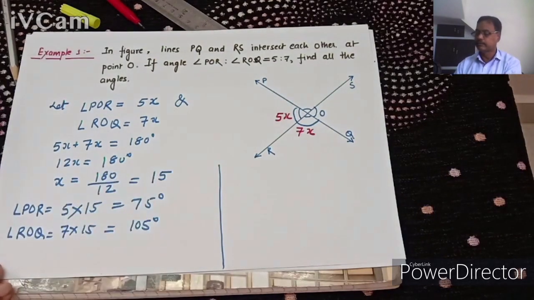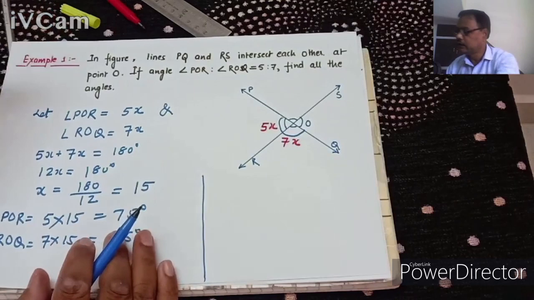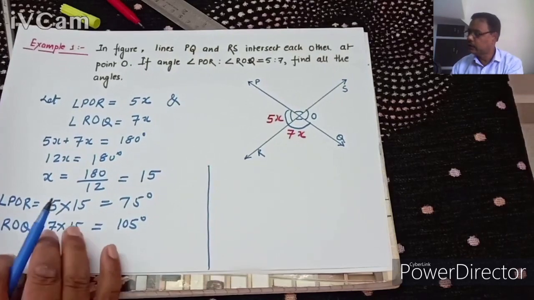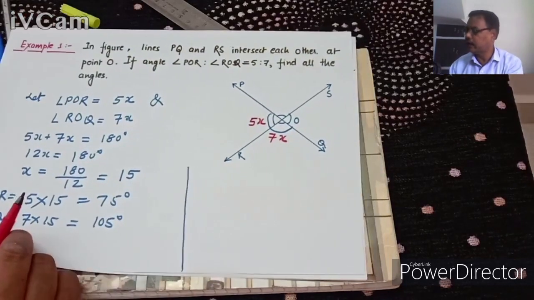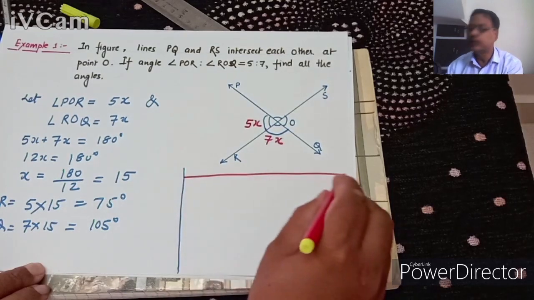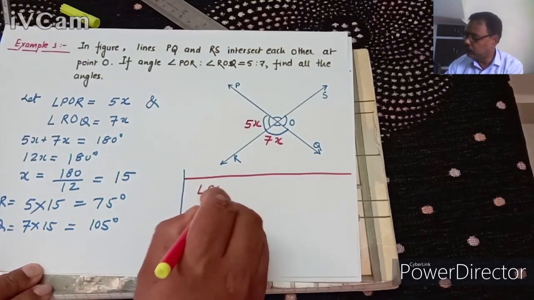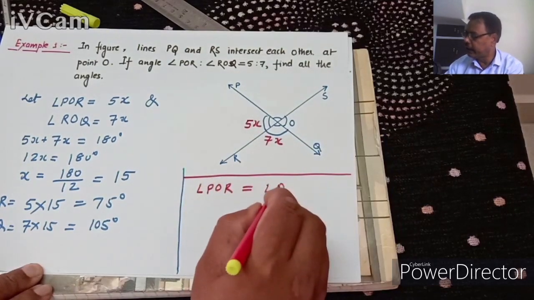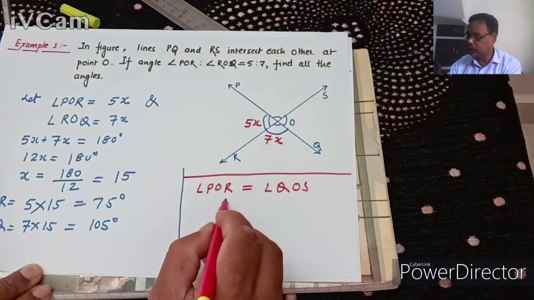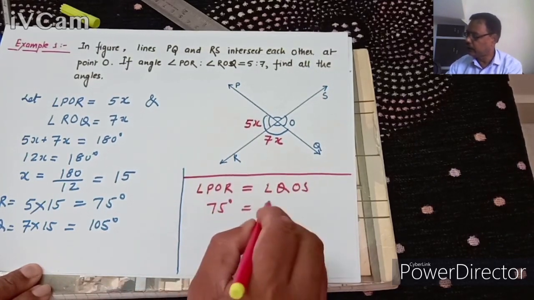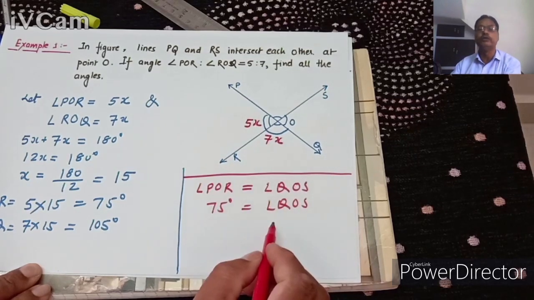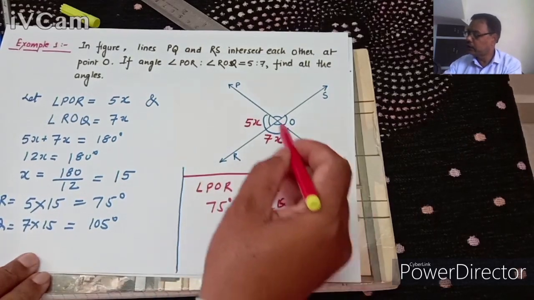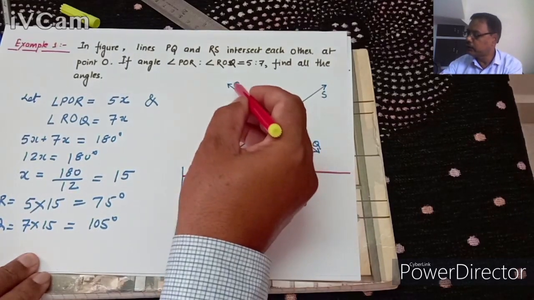Now see here, as we have just now proved, the vertically opposite angles are equal. Which pair of angles are vertically opposite angles? Let us see. Angle POR is vertically opposite to angle QOS. Since angle POR is 75 degree, therefore angle QOS will also be equal to 75 degree. Similarly, see here, angle QOR is vertically opposite to angle POS.